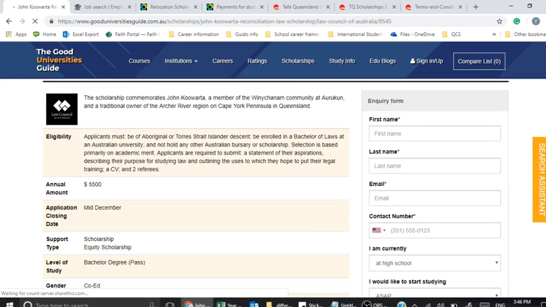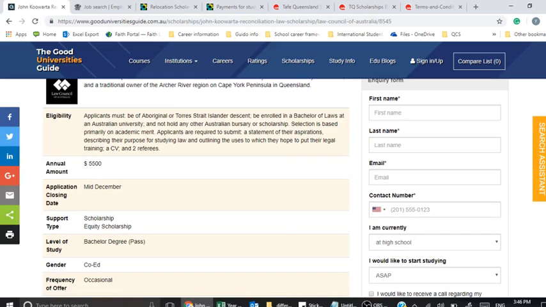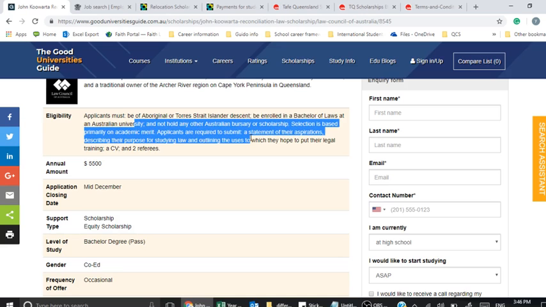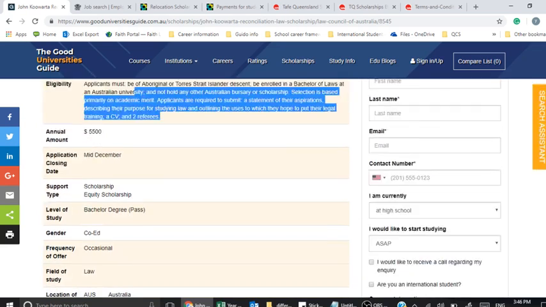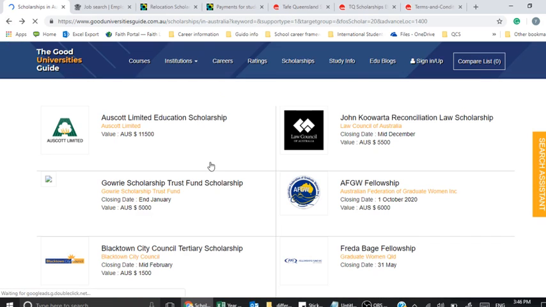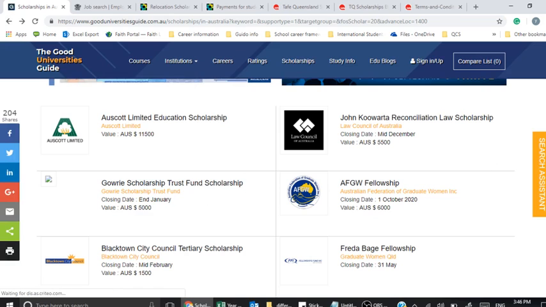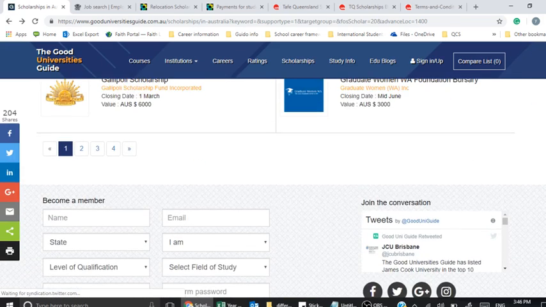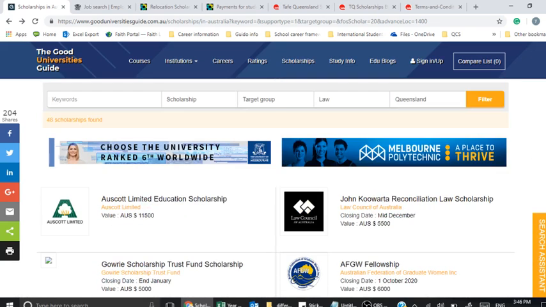Just as a final example, Aboriginal Torres Strait Islander descent, Bachelor of Law. Yep, we ticked a few boxes there, and it's telling us a little bit about what we need to get in order. So I couldn't find any academic specific scholarships, but I'll need to go through all of them. And there are at least 4 pages worth of information to go through. And that was just for scholarship, law, and I didn't put a target group.